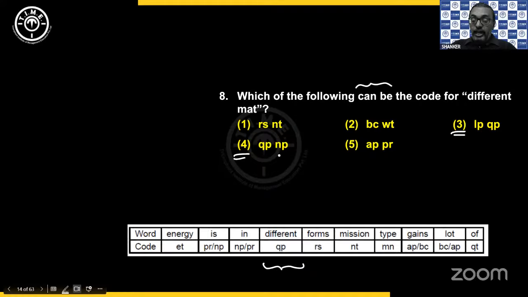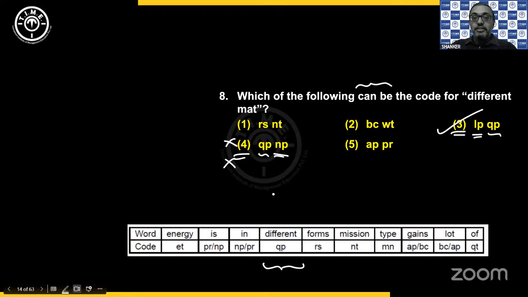Between NP and LP, which is the new code? NP is already available in the list of codes. It is given for is and in. So you cannot use NP. So the fourth option cannot happen. It has to be the third option because there is no LP in my existing codes. So new word, new code. That is available in the third option.